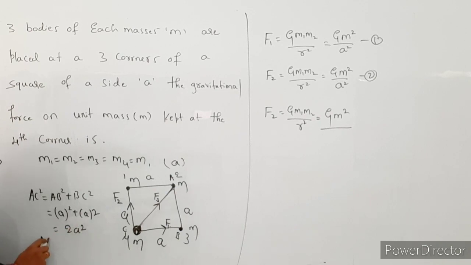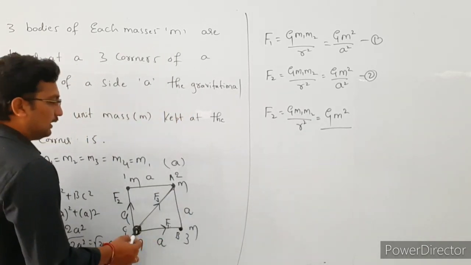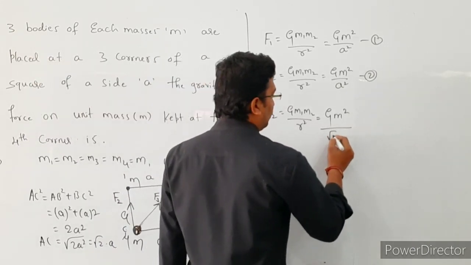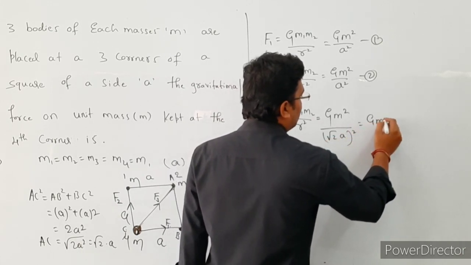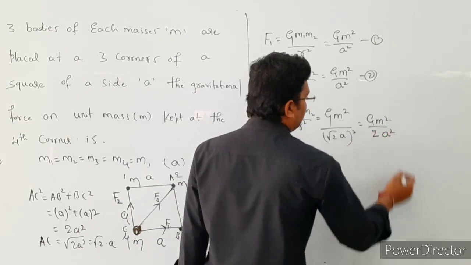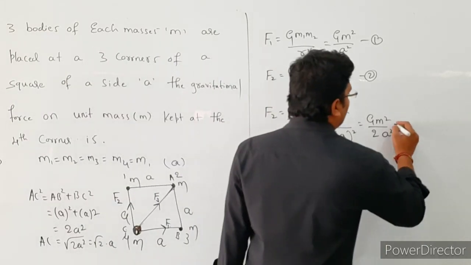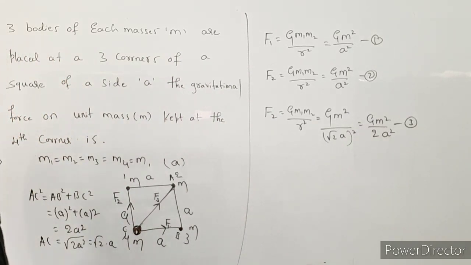So AC is equal to under root of 2A square, that is root 2 into A. So the distance from this to this is root 2 into A, whole square. This is equal to G m square divided by 2A square. So this is our equation number 3.